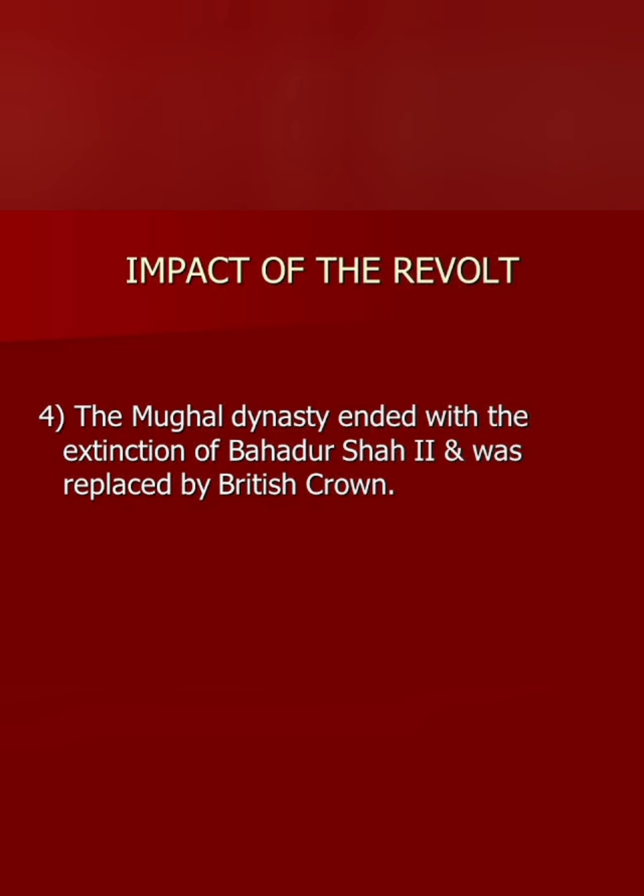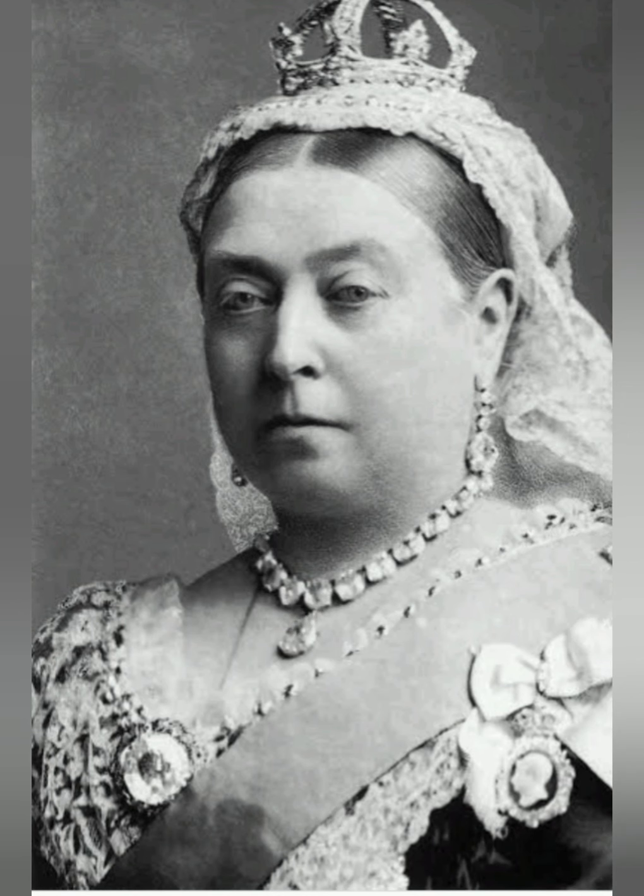British rule and its policies underwent a major change after 1857. British followed a cautious approach to the issue of social reform. Queen Victoria proclaimed to the Indian people that the British would not interfere in the traditional institutions and religious matters. It was promised that Indians would be absorbed in government services.